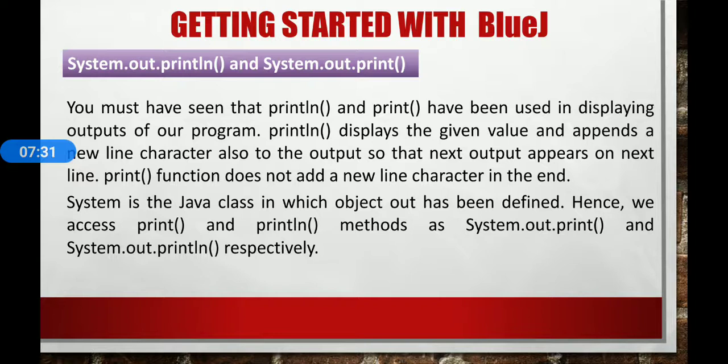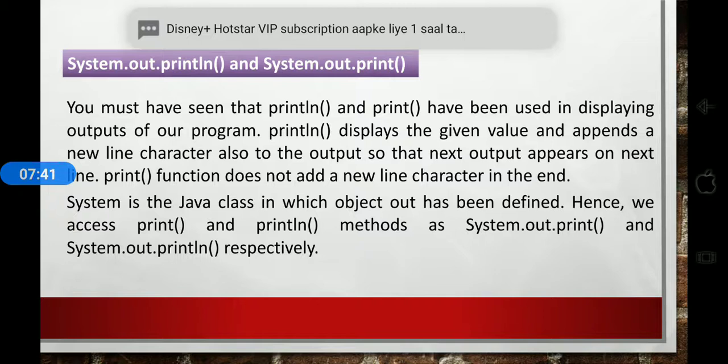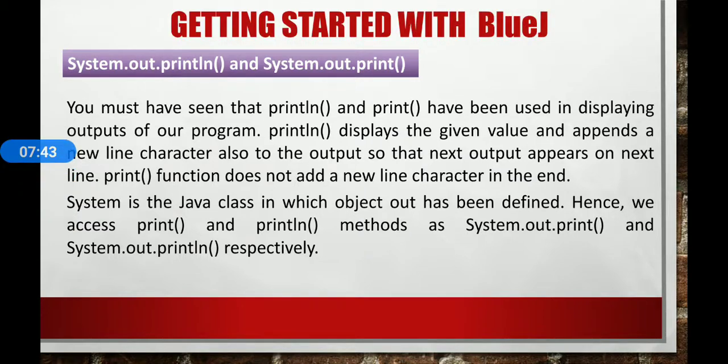We know that print and println display output to the standard output device, the monitor. Both of these methods are defined in the inbuilt Java object out. Out represents a standard output device or a stream of output characters. System is the Java class in which the object out has been defined.